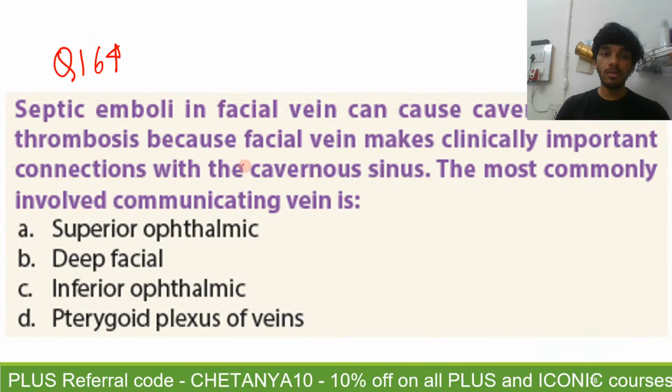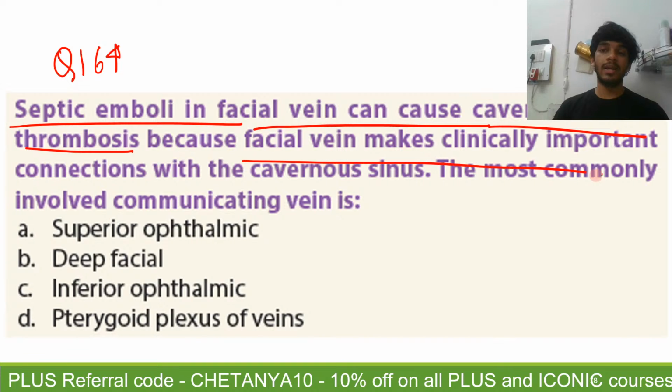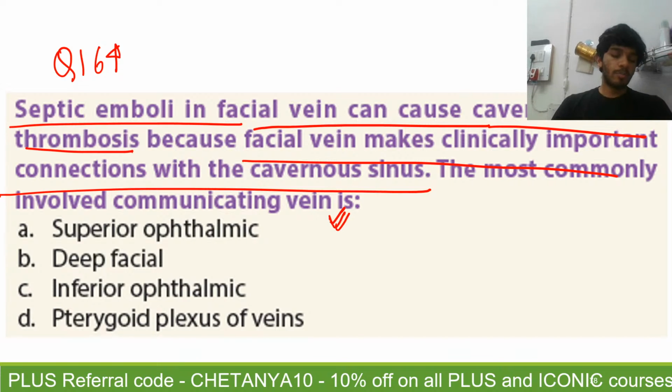Question number 164. Septic emboli in the facial vein, they can cause cavernous sinus thrombosis because the facial vein makes clinically important connections with the cavernous sinus, which is the most commonly involved communicating vein. Proptosis is any abnormal displacement of the eyeball, right? That is proptosis.